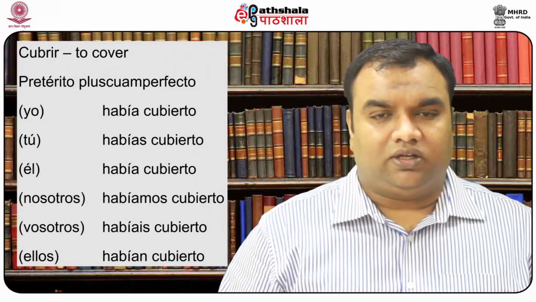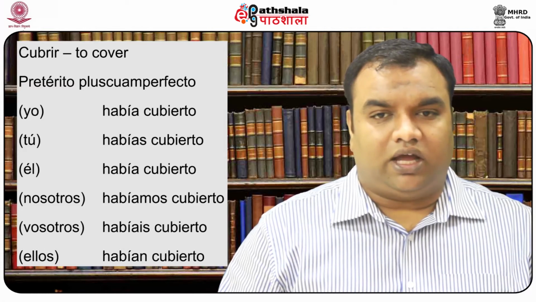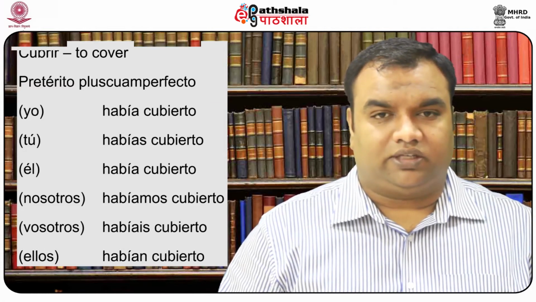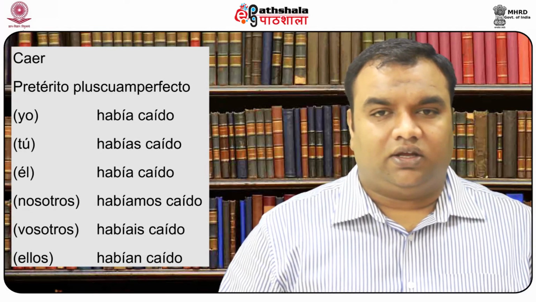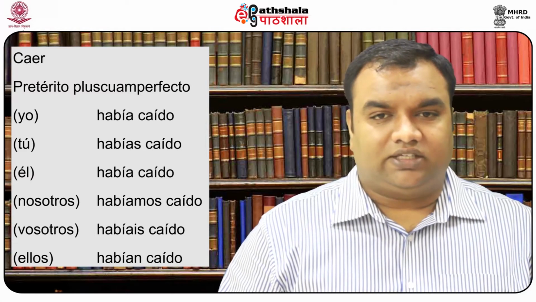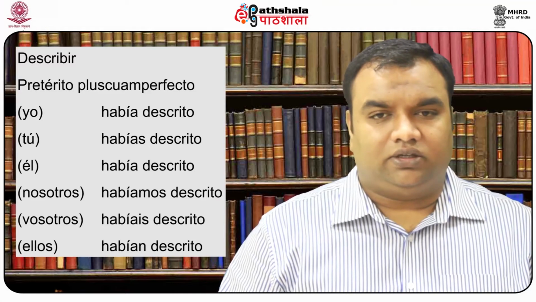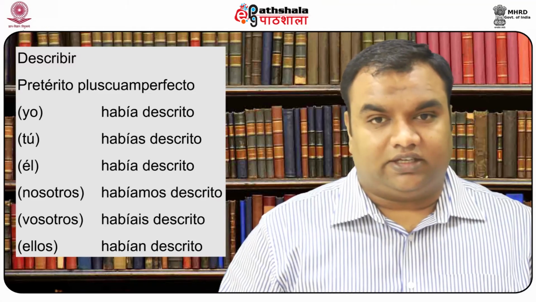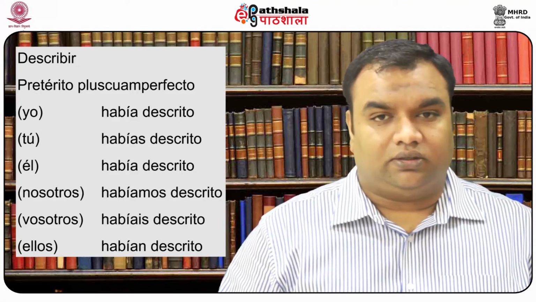For the verb cubrir, the conjugations are había cubierto, habías cubierto, había cubierto, habíamos cubierto, habíais cubierto, habían cubierto. For the verb caer, the conjugations are había caído, habías caído, había caído, habíamos caído, habíais caído, habían caído. For descubrir, había descubierto, habías descubierto, había descubierto, habíamos descubierto, habíais descubierto, habían descubierto.